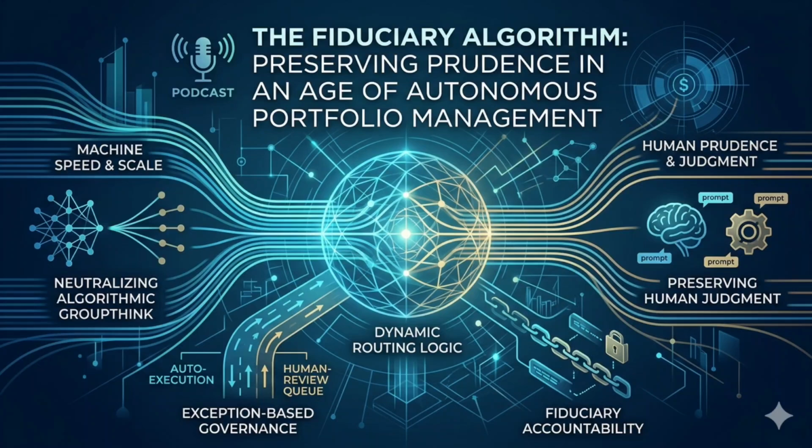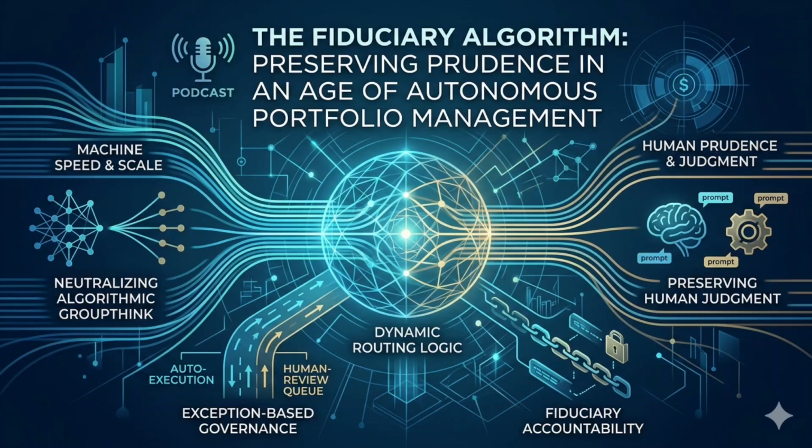In today's episode, we're diving into the Fiduciary Algorithm, preserving prudence in an age of autonomous portfolio management. We'll explore how Agentic AI has moved beyond analytical support to autonomous recommendation, and the profound tension it creates for institutional fiduciaries. We'll break down how to design systems that harness machine speed without losing independent judgment or client-first alignment.